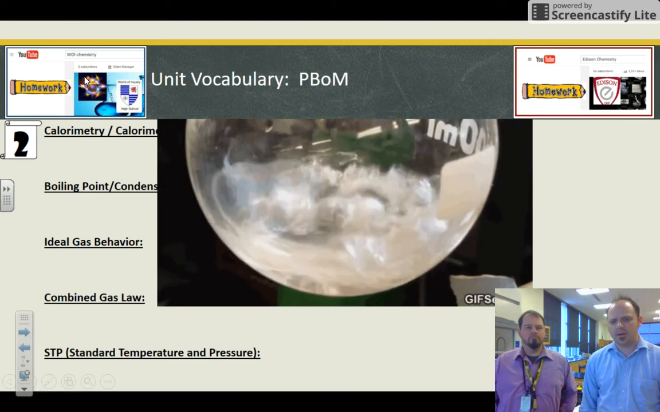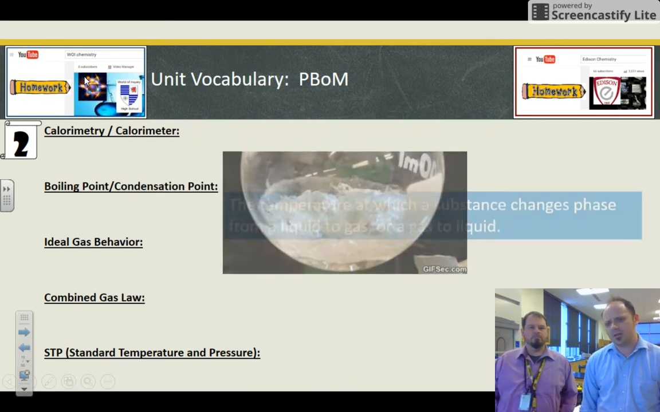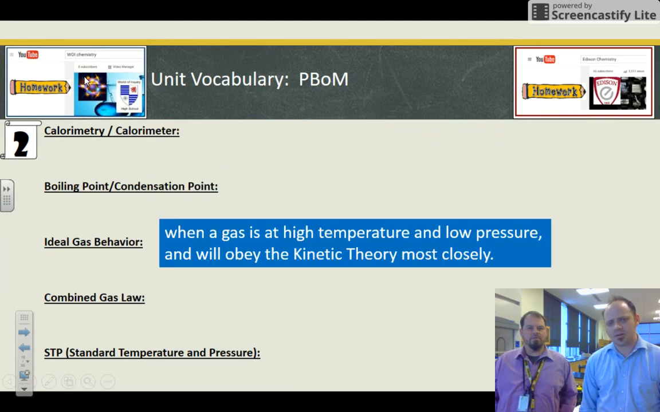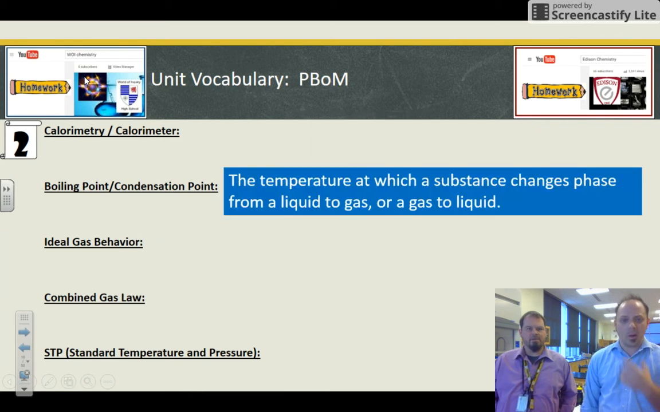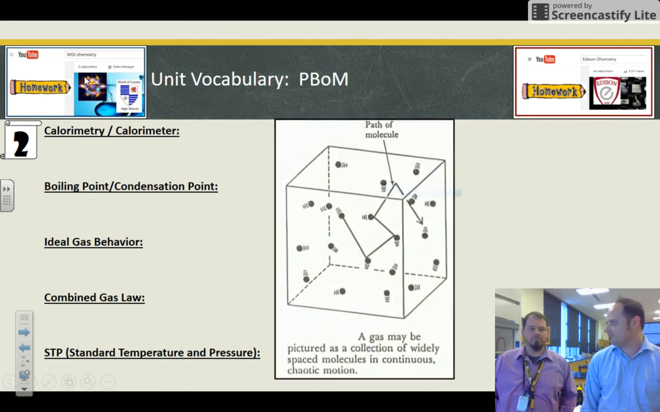This is some liquid boiling. I think there must have been something dissolved in the liquid because there's something that showed up in there. The boiling point or condensation point is the temperature at which a substance changes phase from a liquid to a gas, or vice versa, gas to liquid. Like we said, it's just depending on whether heat's being added or removed.